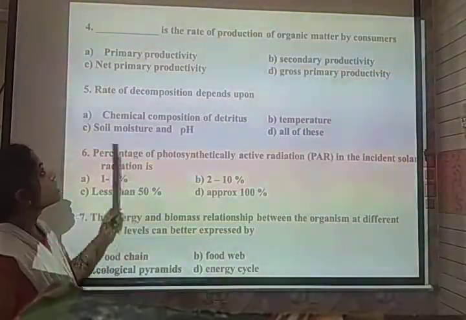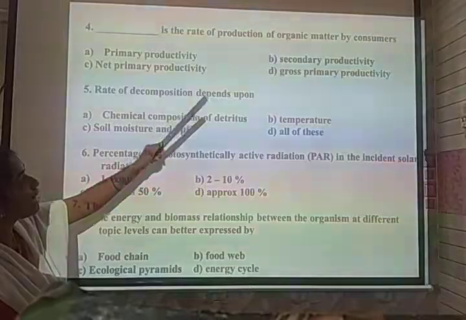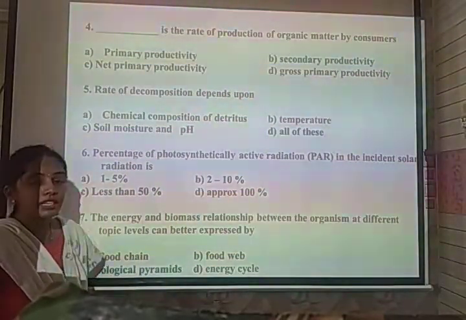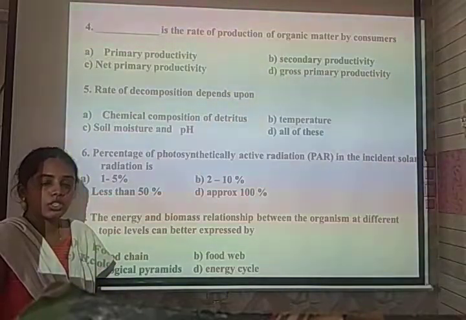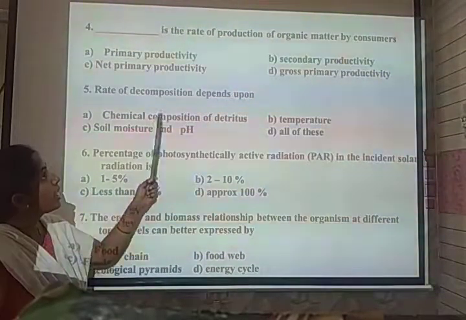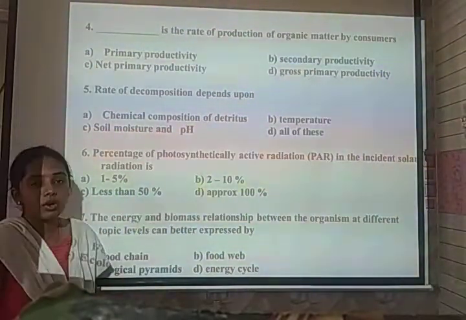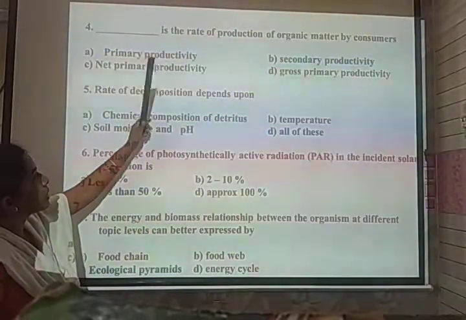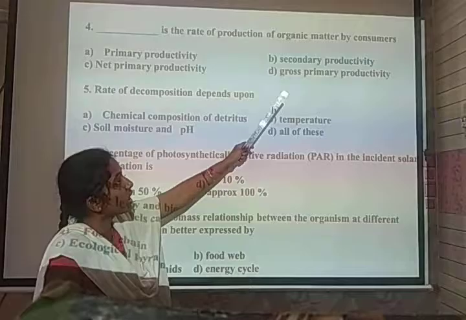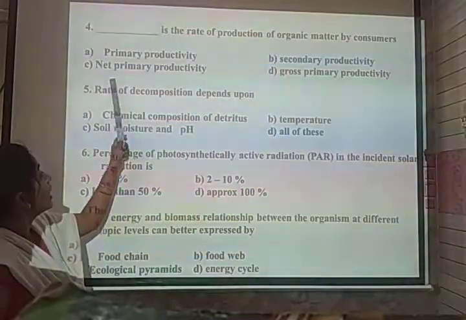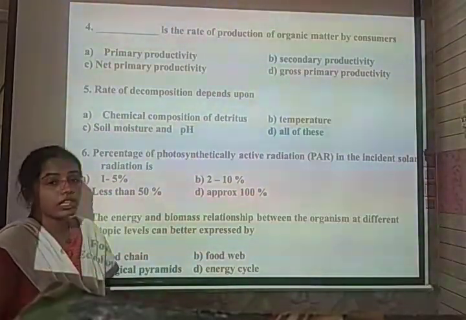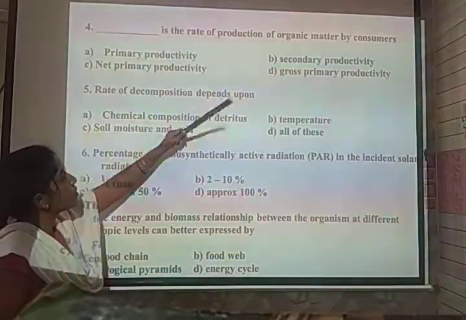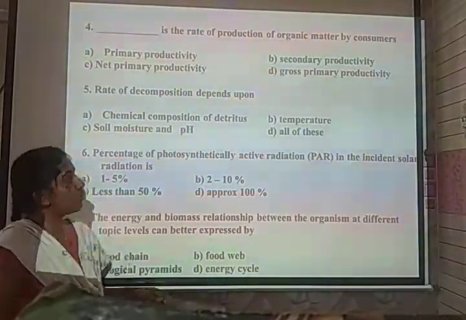Next, dash is the rate of production of organic matter by the consumers. The rate of biomass produced by the producers is called primary productivity, and that produced by the consumers is called secondary productivity. The options are primary productivity by producers, secondary productivity by consumers, and net and gross primary productivity, which are types of primary productivity. So the correct option for the fourth question is secondary productivity.